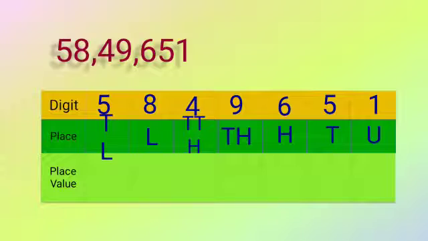That is U, then T, H, TH, TTH, L, TL. According to the digit, you have to write the place. Now, what is place value? See this. For unit, you are going to write 1. Of course, it is 1, so you have to write 1.